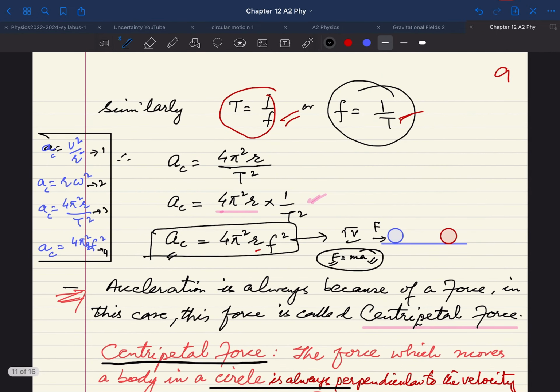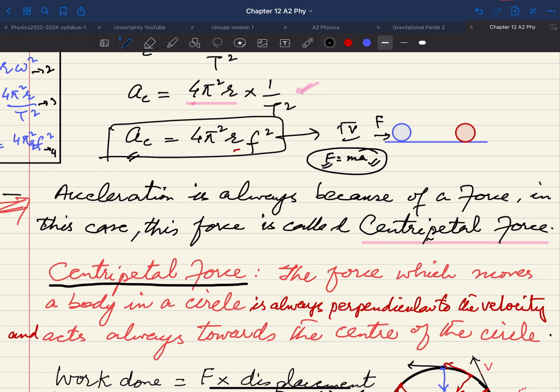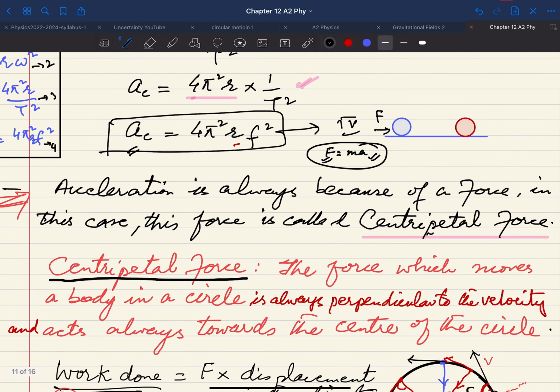But whether we are talking about linear or angular situations, acceleration is always in the direction of the force.